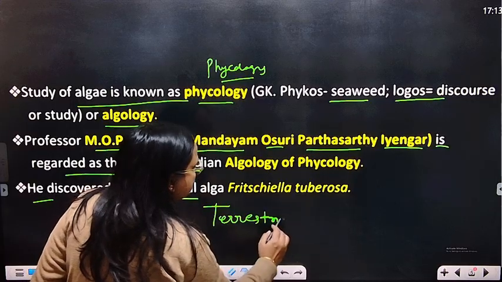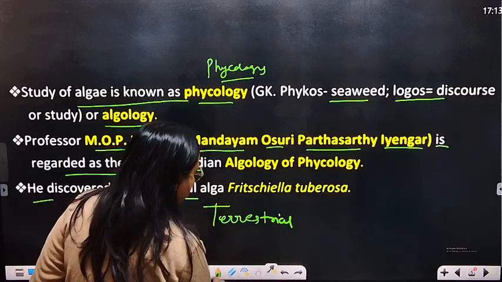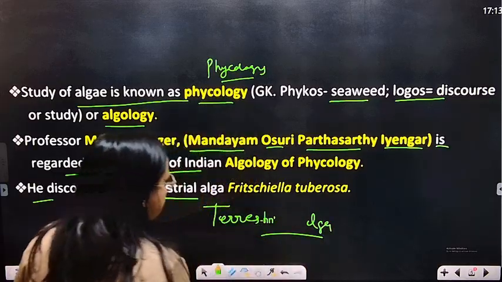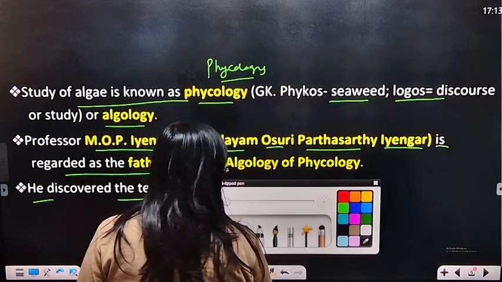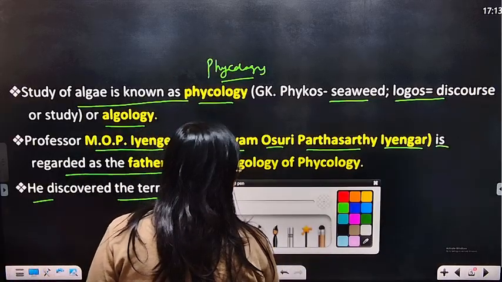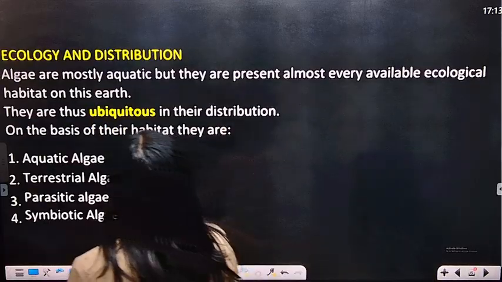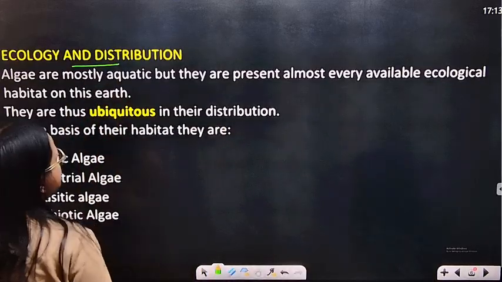Terrestrial alga. This is clear. Now the next is ecology and distribution.